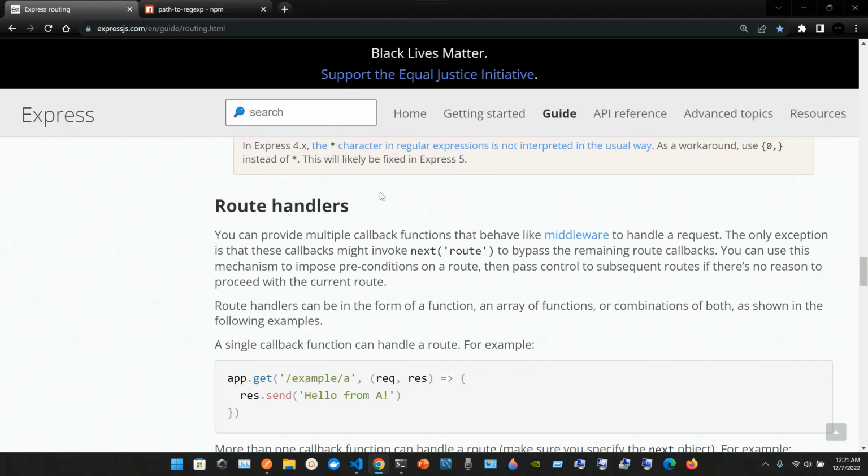In Express 4.x, the asterisk character in regular expressions is not interpreted in the usual way. As a workaround, use {0,} instead of the asterisk. This will likely be fixed in Express 5.